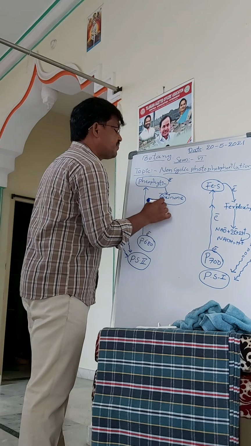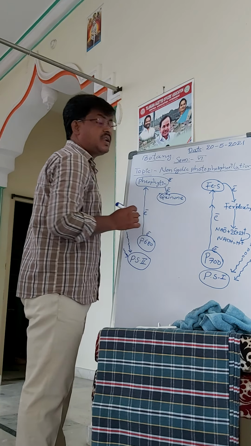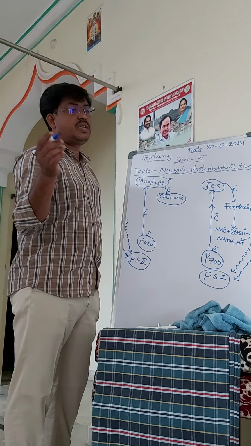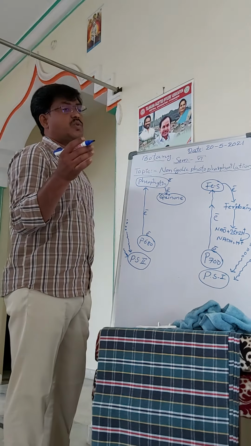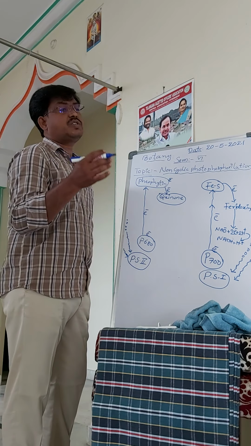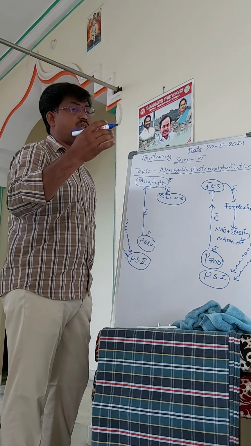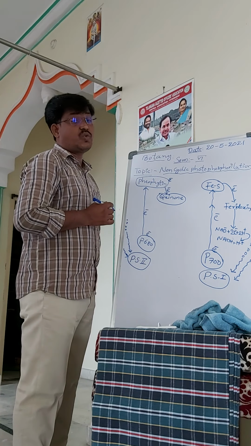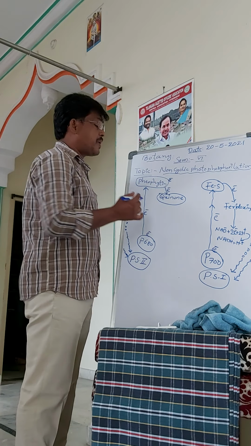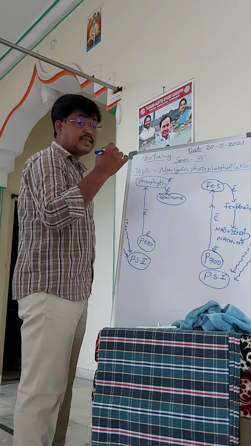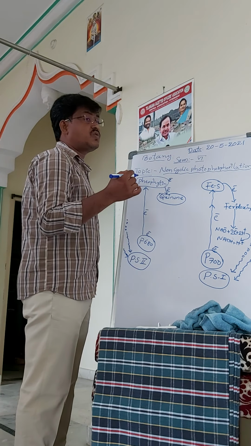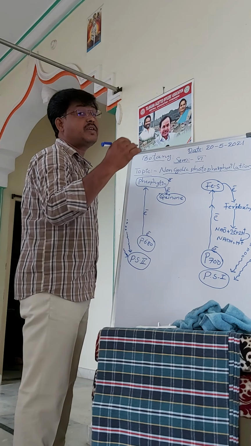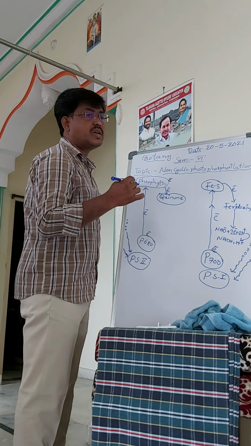So this quinone, the electron it transfers to the quinone. That quinone transfers to the cytochrome F. Then cytochrome F to the plastocyanin. The plastocyanin can transfer the electron to PS1. If you can see the plastoquinone, in the past class I told you plastoquinone has a cyclic nature. When it receives the electron, it can modify into a semiquinone, a plastosemiquinone.